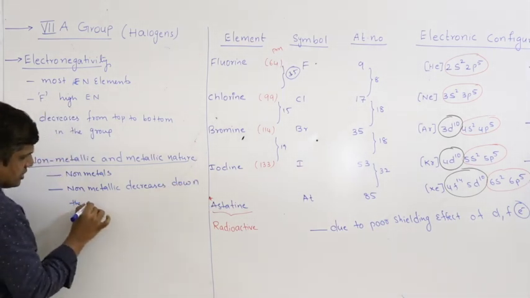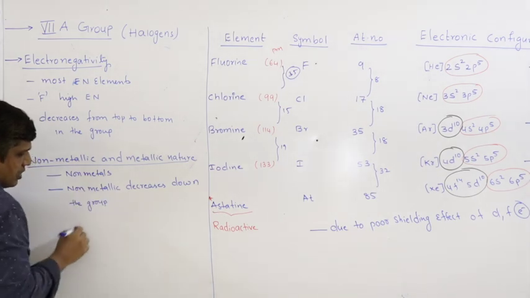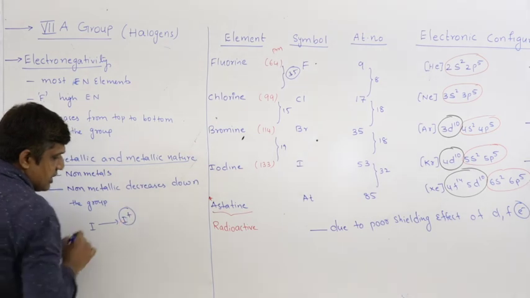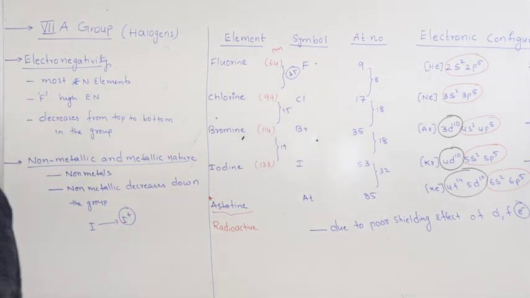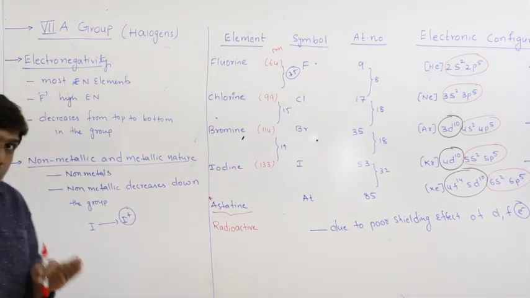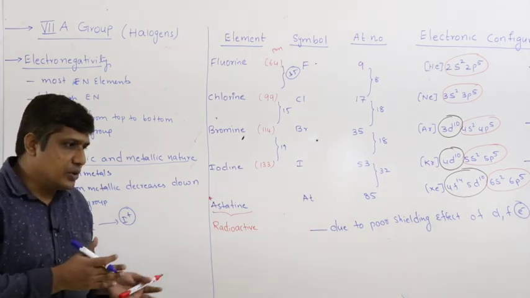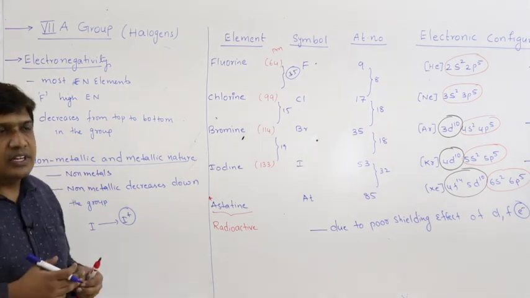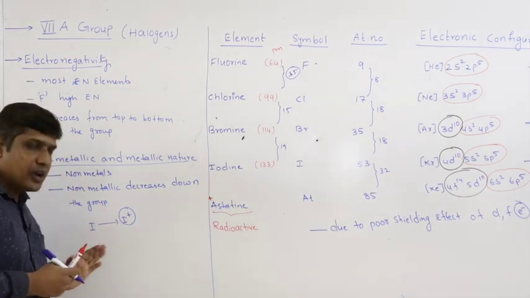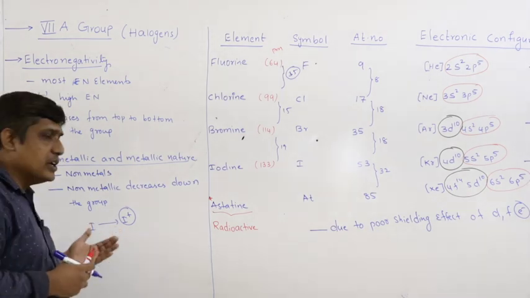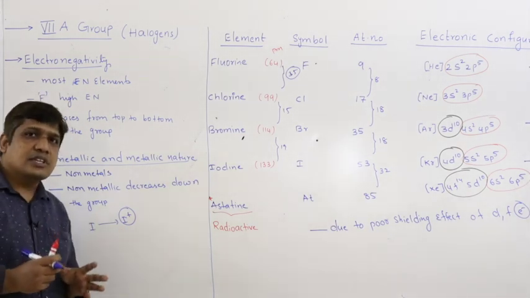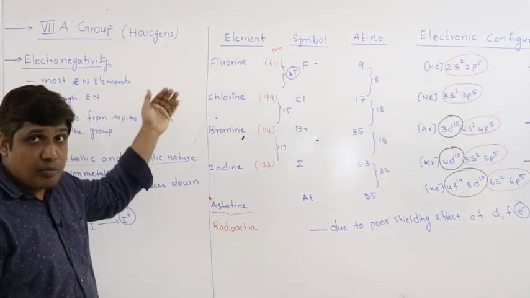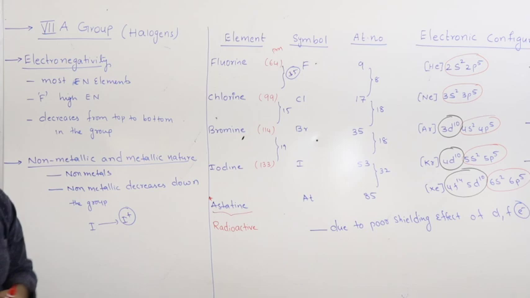Due to increase in size again. For example, iodine can be easily converted into I plus. That means it has a tendency to lose electrons. For example, take sodium. Sodium can be readily converted into Na plus. It is the electropositivity, a measure of electropositivity. Here also iodine can be easily converted into I plus, indicating that it possesses some metallic nature, or simply, down the group metallic nature increases or non-metallic nature decreases.